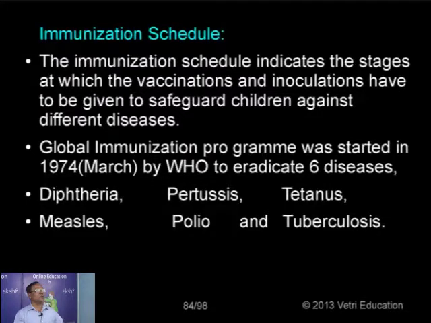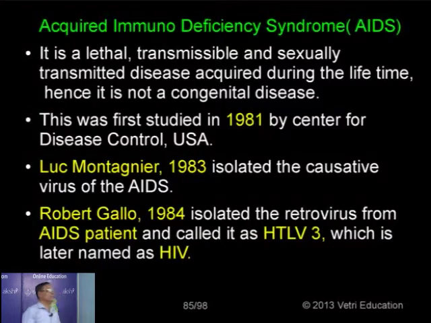They started the program to develop immunity against these diseases and also to eradicate them. That was started in 1974. As a result, deaths because of these six diseases have decreased dramatically because of vaccination.